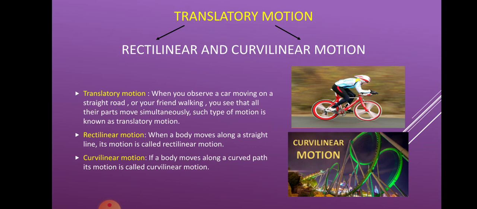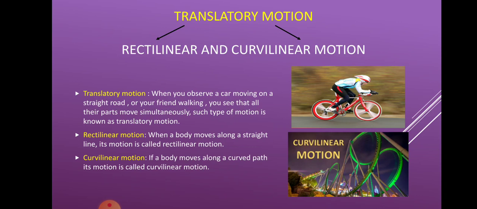The other examples for rectilinear motion and curvilinear motion can be like a ball rolling on a flat ground, an apple falling from a tree, water flowing from a tap. All these are examples of rectilinear motion. Whereas a train taking a curved path in a hill station, a dolphin taking a dive in water, a ball coming down after being thrown up at an angle, all these are examples of curvilinear motion.